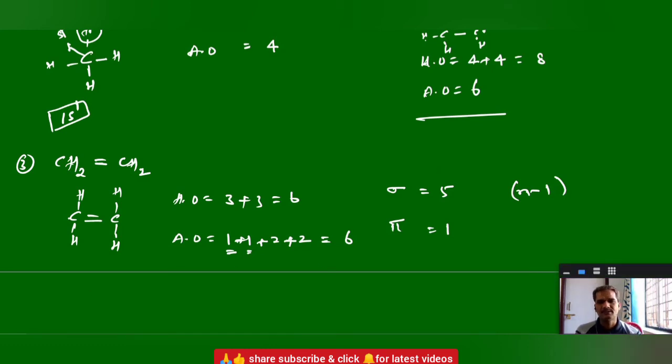If this is sp2 hybridization, how many hybrid orbitals? 3 hybrid orbitals, right? And 1 atomic orbital, isn't it? Yes, sir. If this carbon is also sp2 hybridized, it means 3 hybrid orbitals and 1 atomic orbital. 4 hydrogens are there, with no hybridization, because surrounding atoms like hydrogen do not get involved in hybridization. 4 hydrogens, 4 atomic orbitals. You count it: 3 plus 3 hybrid, 1 plus 1 plus 4, 6 atomic.